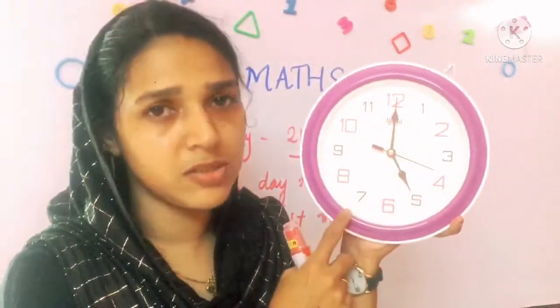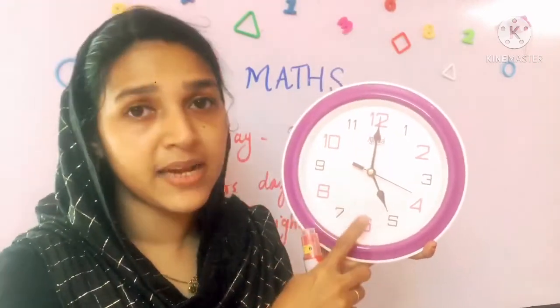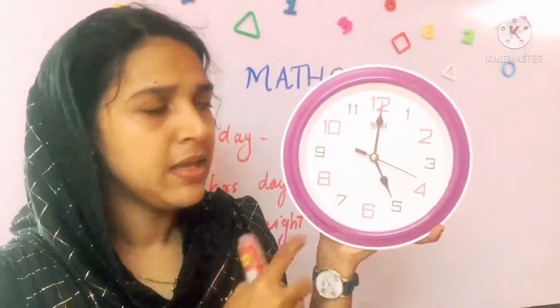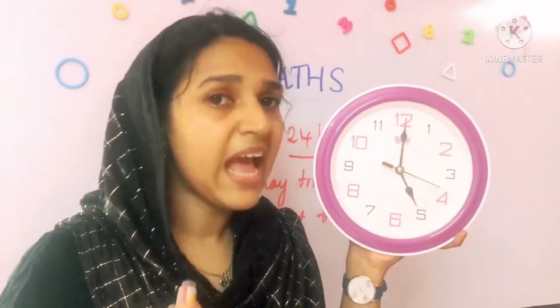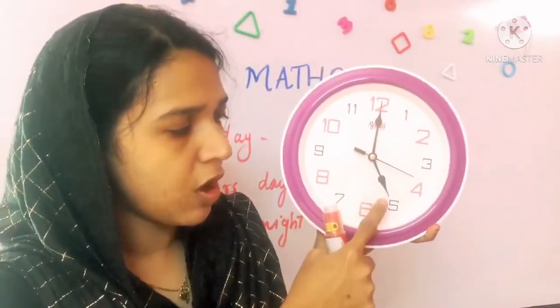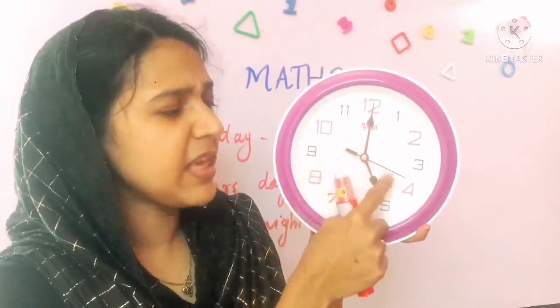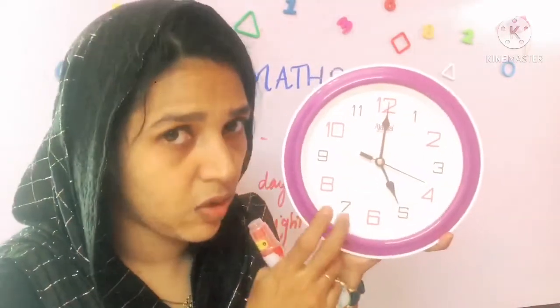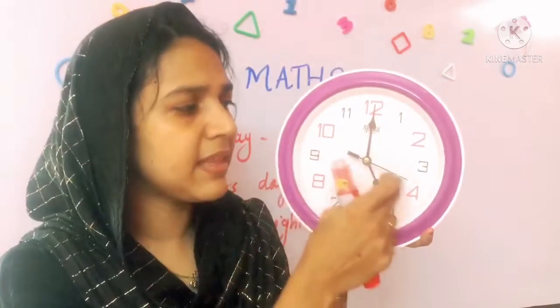Now you can see some hands on this clock, right? Except the numbers, we can see some hands on it. How many hands can you see in this clock? 1, 2, 3. Yes, we can see 3 hands. This is a short hand, this is a long hand and this is the thin hand. So we have 3 hands on a clock: the short hand, the long hand and the thin hand.